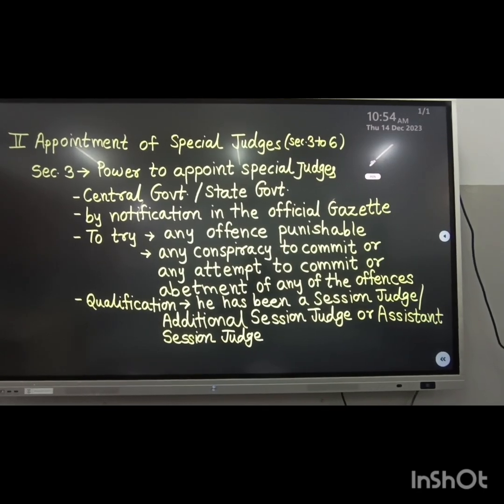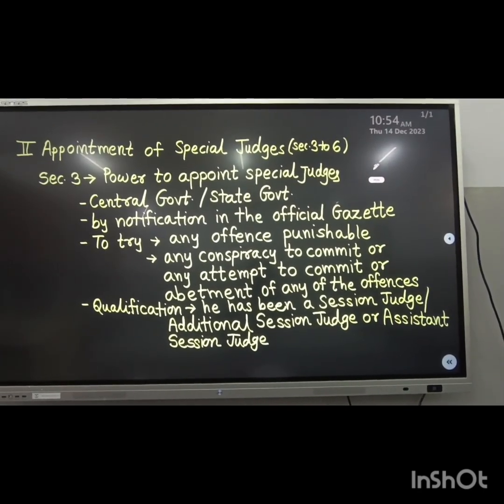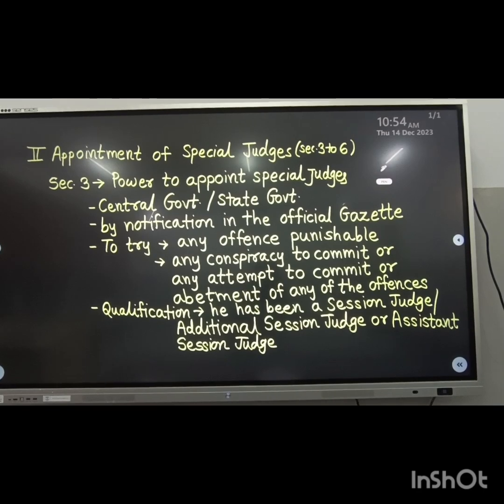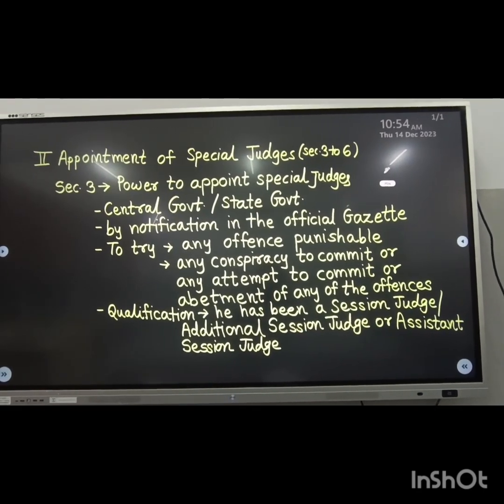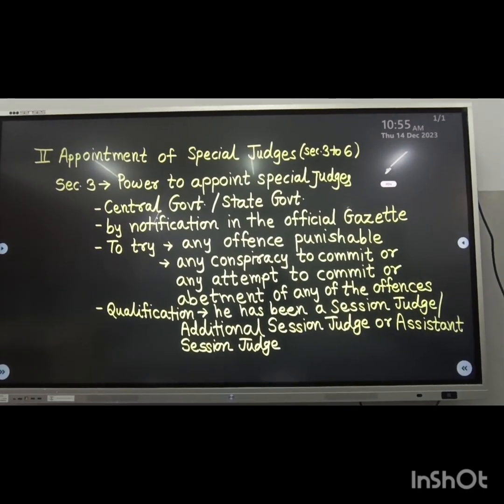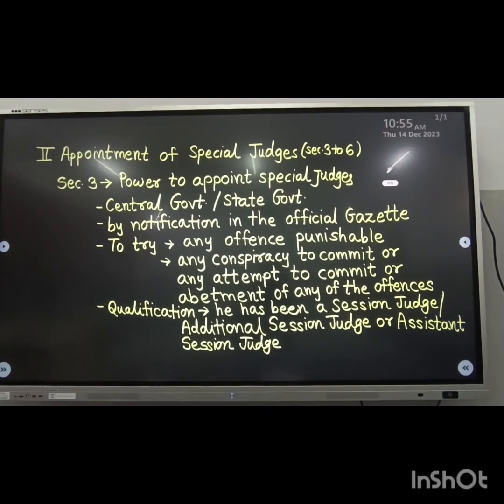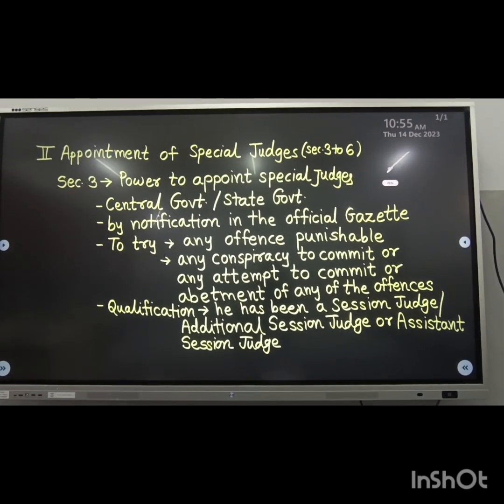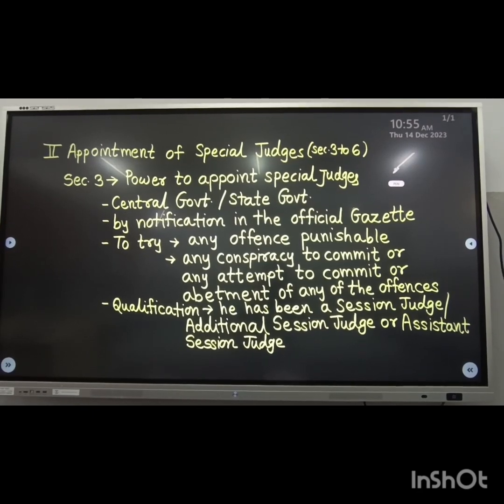In this session, we are going to discuss chapter 2, that is the appointment of special judges. Section 3 to section 6 of the Prevention of Corruption Act 1988 deals with the same. Now, let's see section 3.